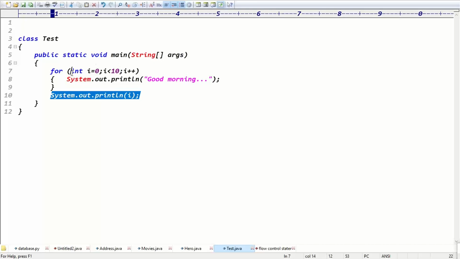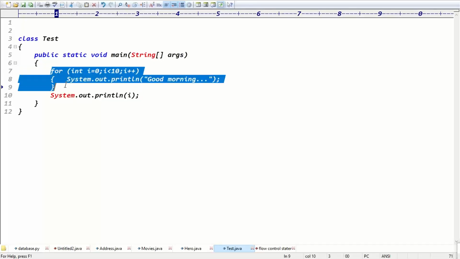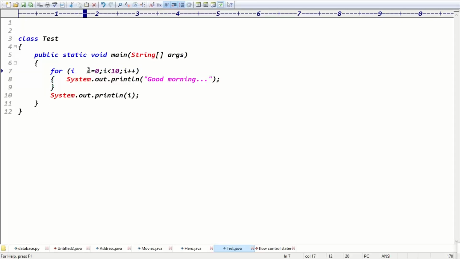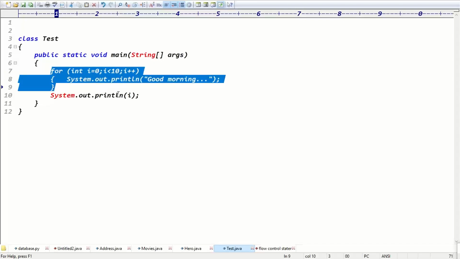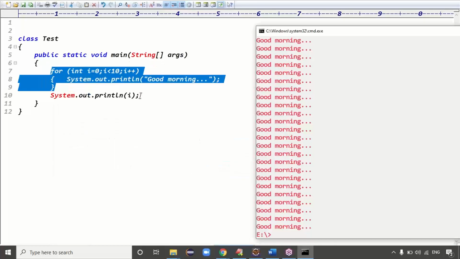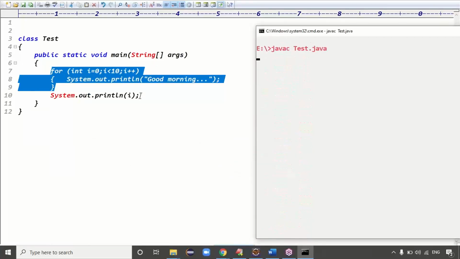Because I equals 0, I less than 10, I plus plus, I declared this variable inside the loop, guys. Inside the loop means that variable is basically a local variable. Once you declare the variable inside the loop, the scope of that variable is only within the loop. But I'm trying to access that variable outside of the loop. That definitely generates an error message.